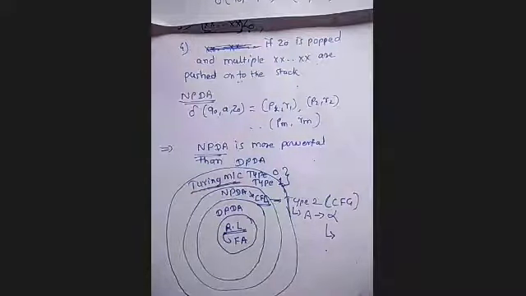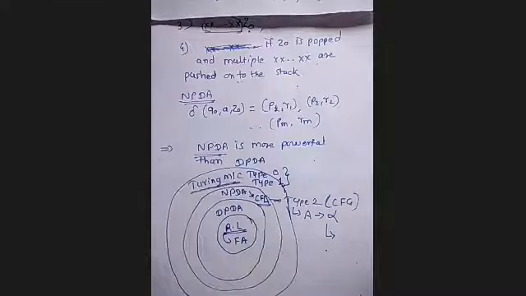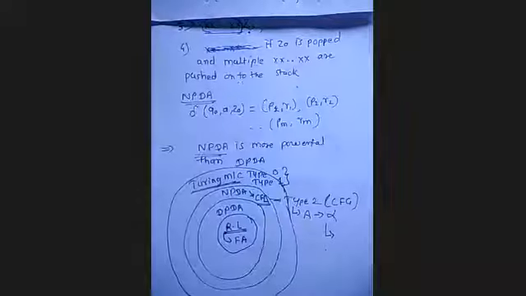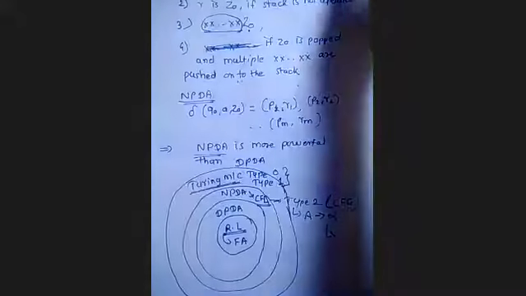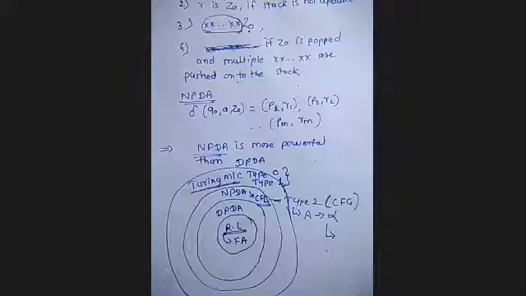Whatever I have explained, please type it in the chat so that I will give the introduction of the Turing machine now. Is this part clear up to this? Yes or no? So that I will continue now with the Turing machine. Is it clear up to here or not?